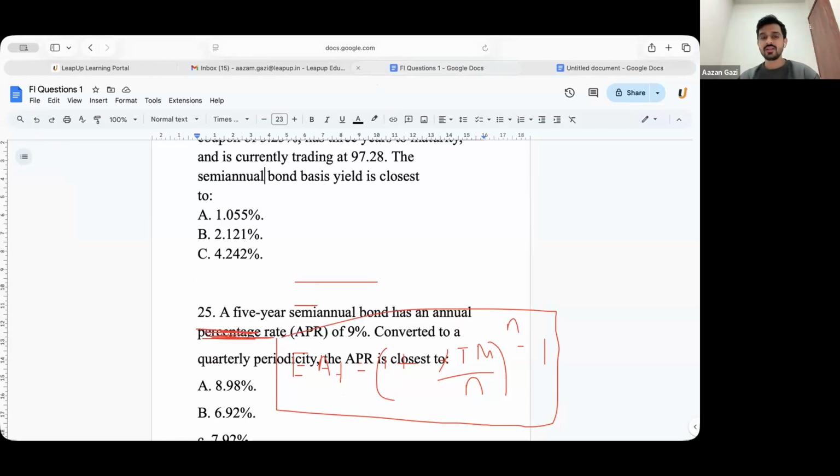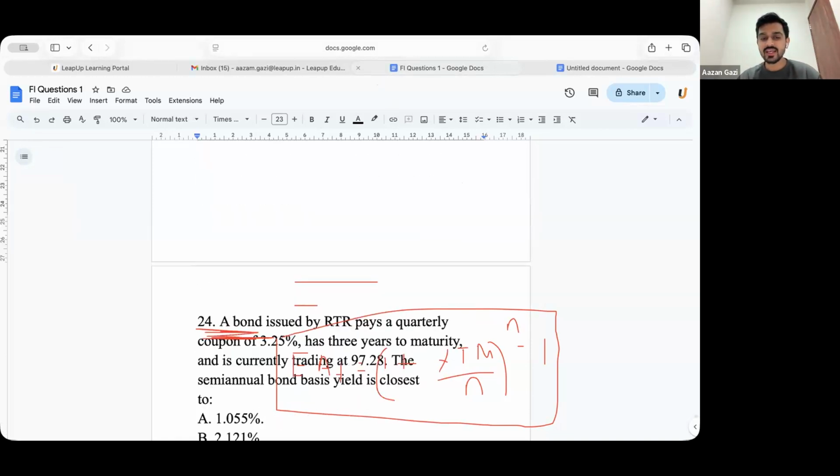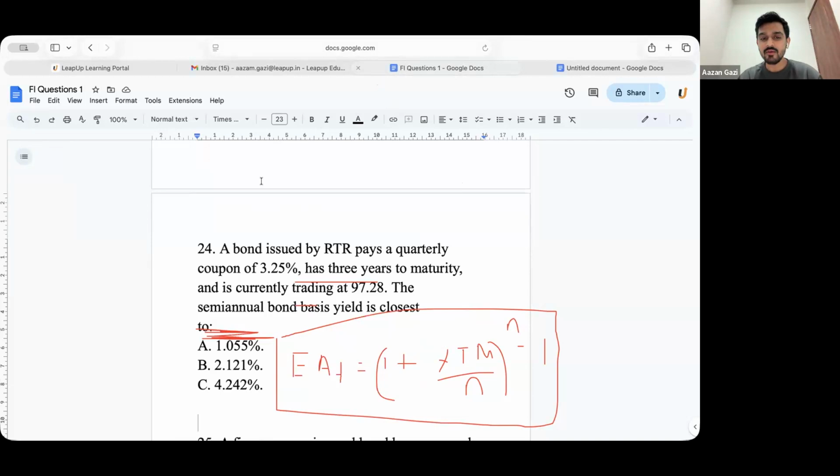Many students get confused with this. What is the semi-annual bond basis yield? First thing in mind, EAY is equal to (1 plus YTM divided by 2) raised to 2, minus 1. They are asking me YTM. Semi-annual bond basis yield, they are asking you YTM, but using this formula, your EAY formula. Is that clear?